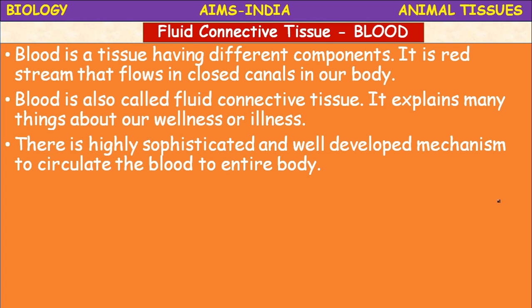The blood explains many things about us. The blood is a source of identity to identify our wellness or illness. It is very interesting to know about the blood current in our body, isn't it? There is a highly sophisticated and well developed mechanism to circulate the blood to the entire body.